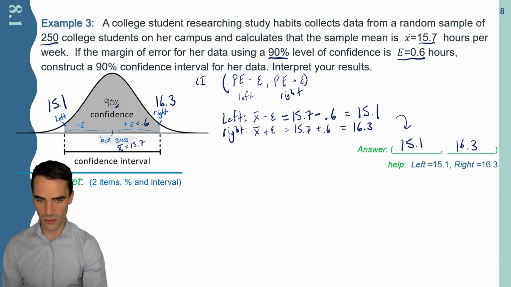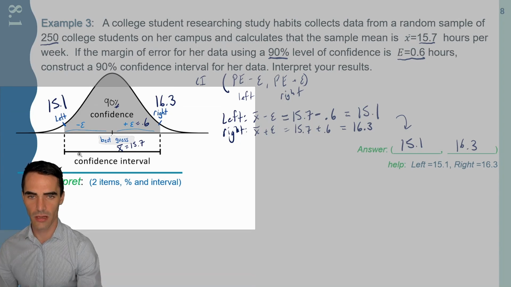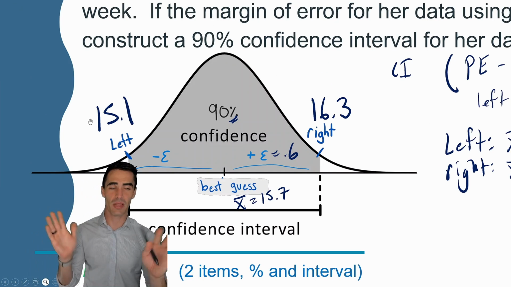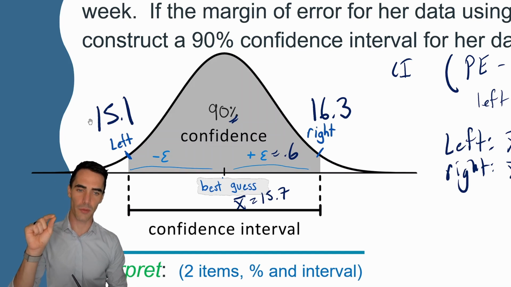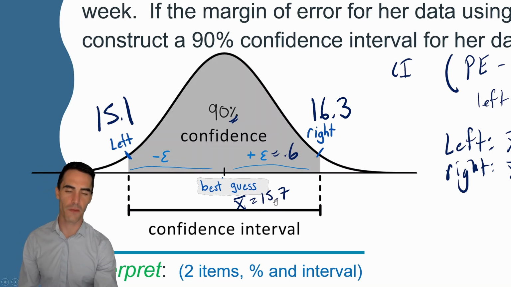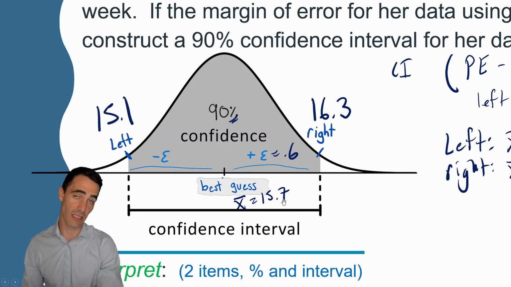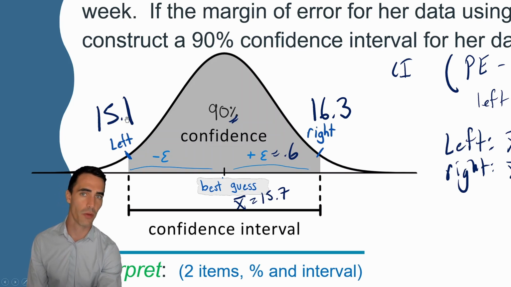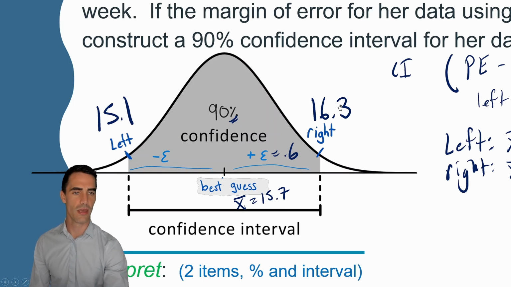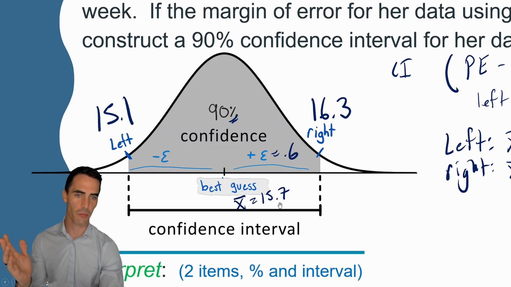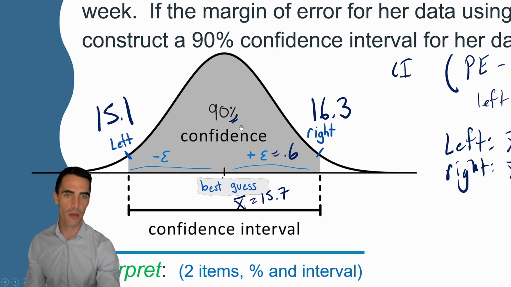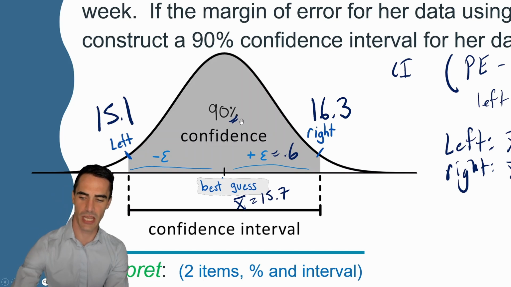So to bring it back to those claims that we often see made, the claim might read something as simple as: we did a study, a 90% confidence produced an interval where we believe the average student will spend 15.7 hours studying, at least, again, on average. But that number might be inflated. The actual population mean might be 15.1, maybe 15.2. This number also might be deflated. It might actually be more than that. But again, it's a claim, so we'll take it with a grain of salt, not only the wiggle room, but also the level of confidence that it's projected in.